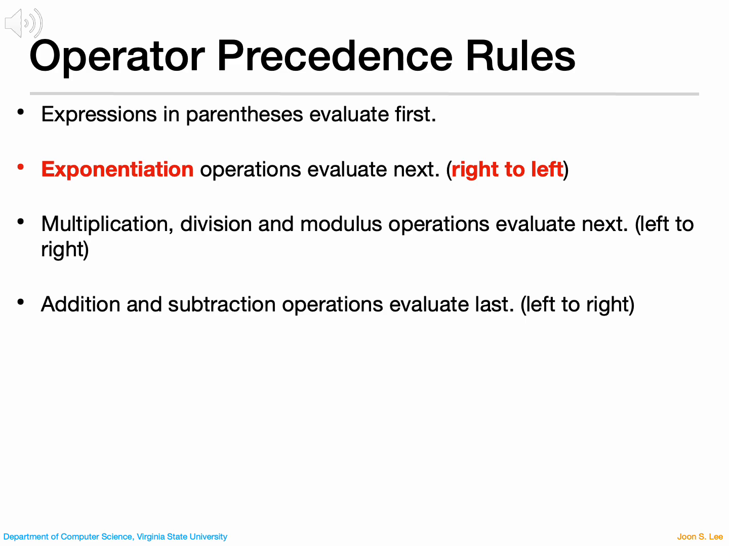Parentheses come first. Anything inside parentheses is calculated before everything else. Next comes exponentiation. Unlike most operators, exponentiation works right to left. Then come multiplication, division, and modulus. These are evaluated left to right in the order they appear. Finally, addition and subtraction are evaluated last, also left to right. So when you write complex expressions, Python always applies this hierarchy unless you override it with parentheses.